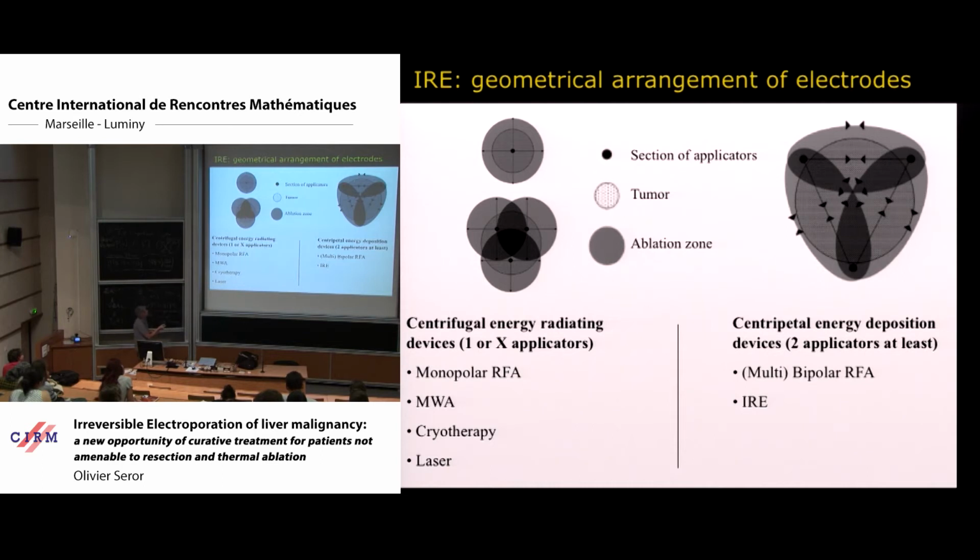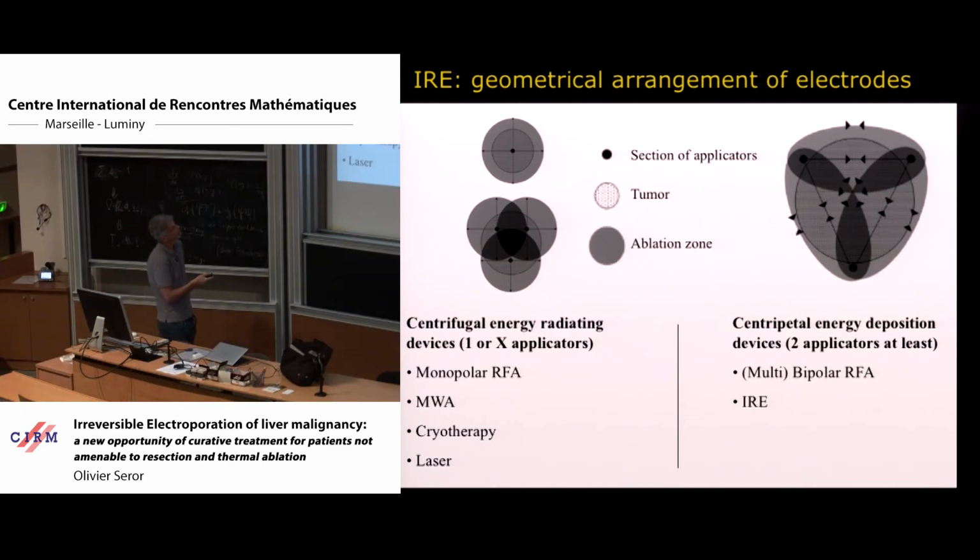And we activate, in this example, 3 electrodes. That means that we have 3 combinations of electrodes, and this is the electric field created between each combination. You can see that the overlap of these electric fields can encompass all the tumor and, of course, the margin.